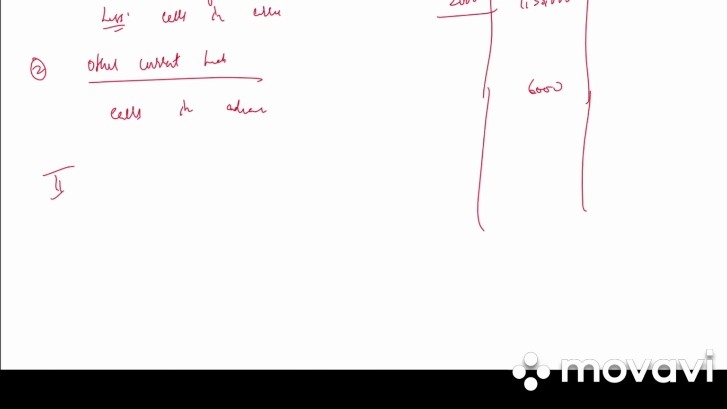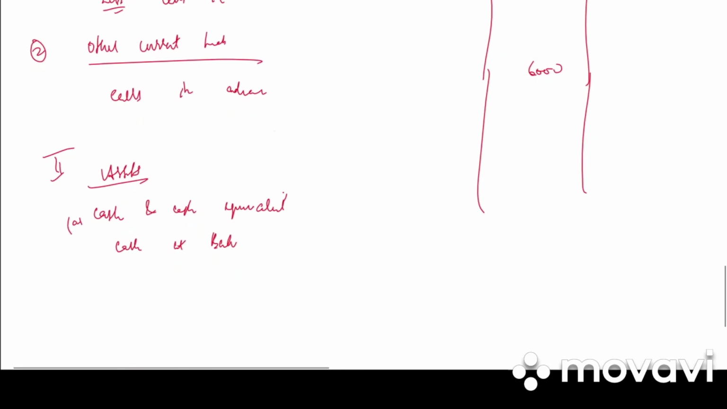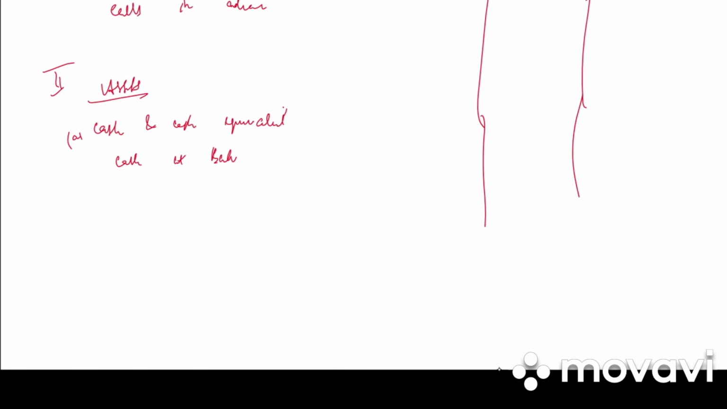Next second one, assets. Under assets we have cash and cash equivalents. Under that, cash at bank. Wherever there is bank account debit or credit, we need to add it. We get 1,44,000.